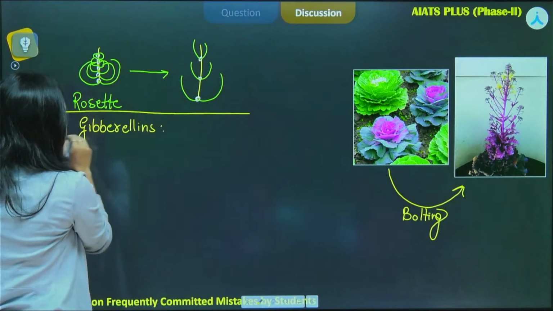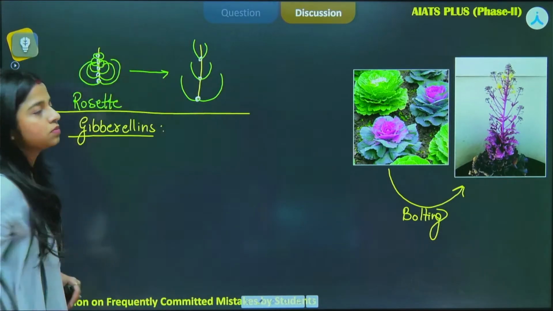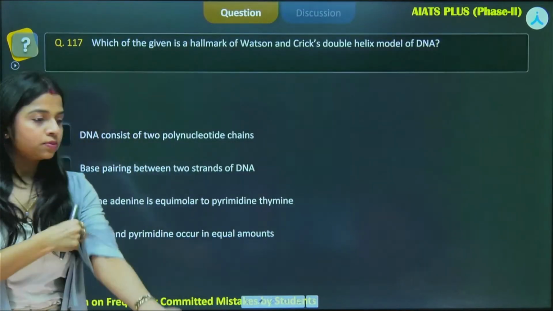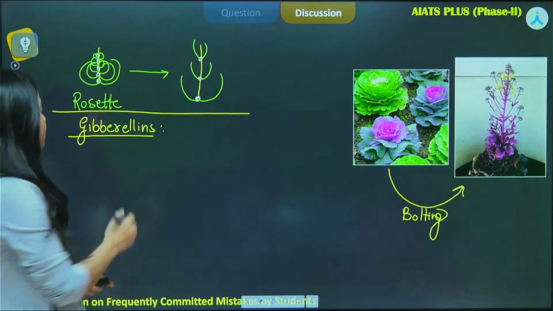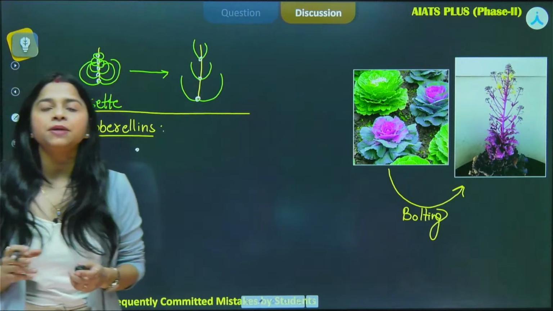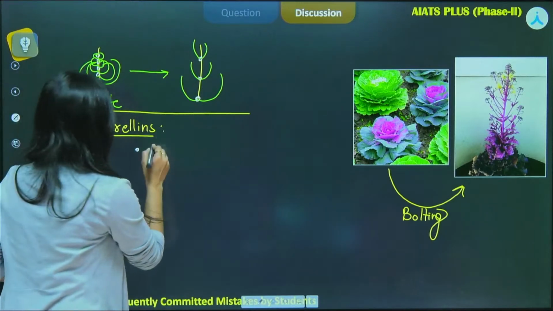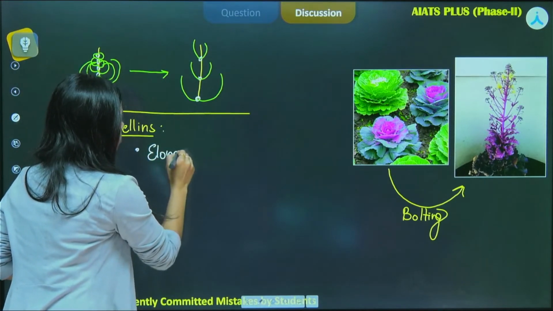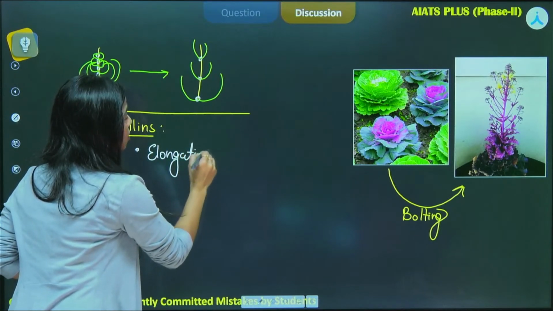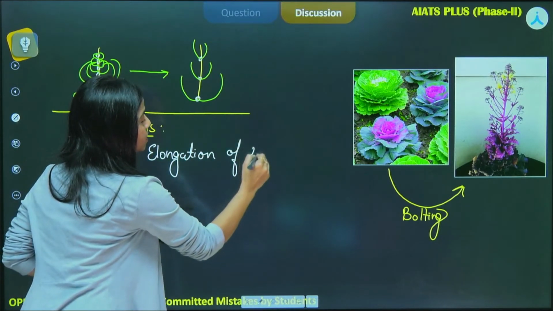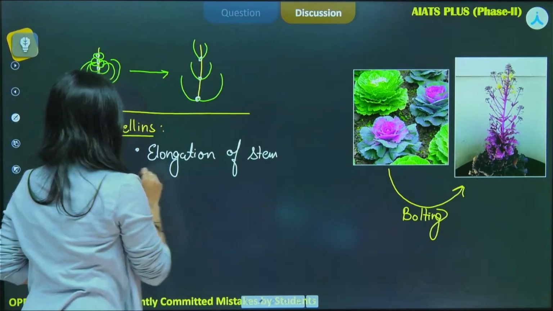First of all, while we are speaking of gibberellins, it elongates the stem. This is a function that is performed by gibberellin, as I showed you.